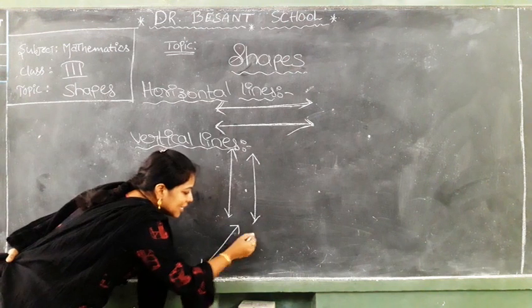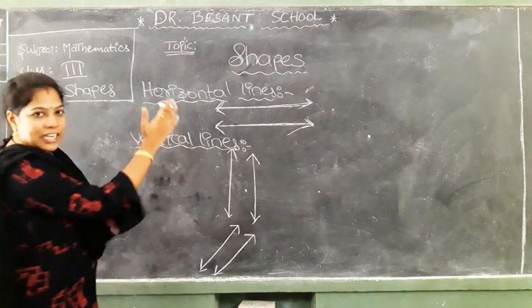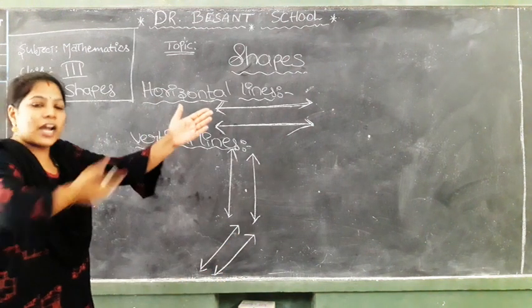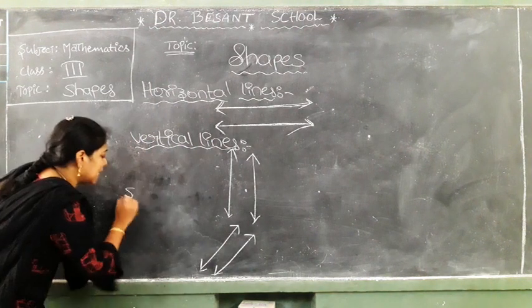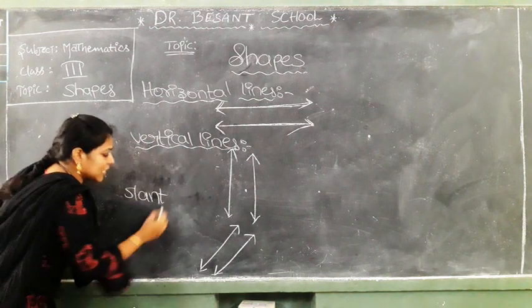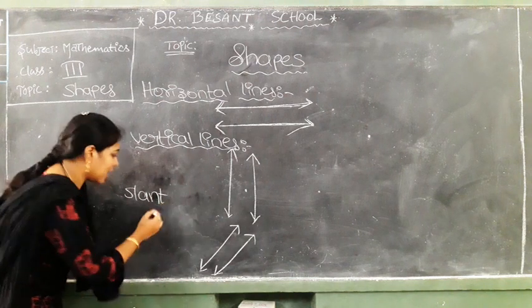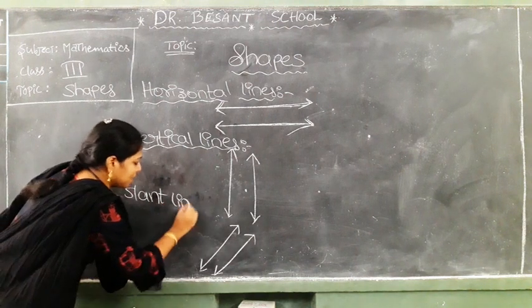Observe and say, what are these lines? Slant lines. The sloping straight lines are called slant lines. The straight lines which have a slope or slant are called slant lines.